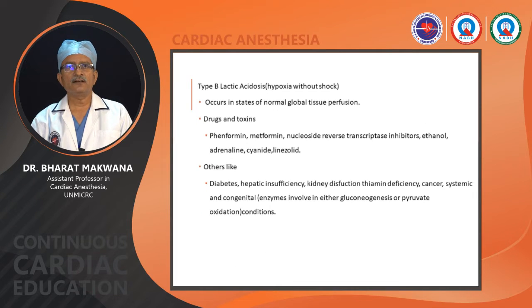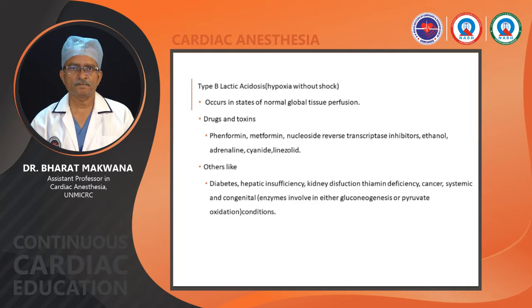Now, the second type of lactic acidosis is type B lactic acidosis. In this setup, hypoxia is there without shock, occurring in a state of normal global perfusion. This type of lactic acidosis is primarily a respiratory chain block or inadequate clearance of lactic acid. Two types of setup are there, most of them.